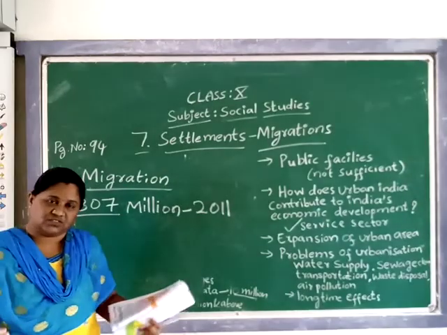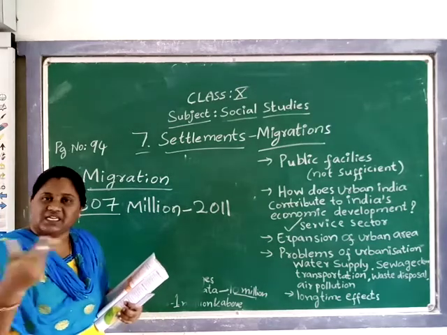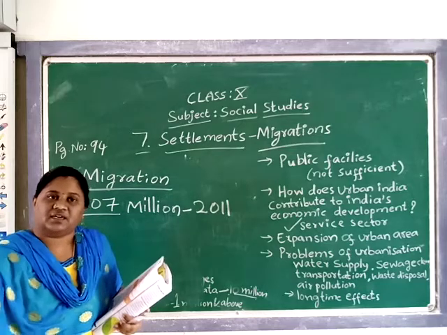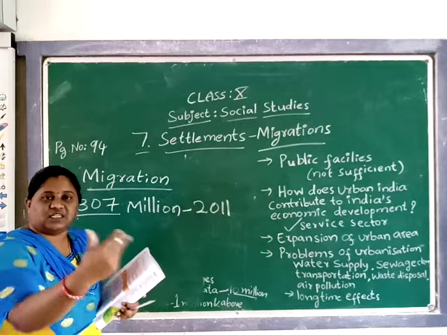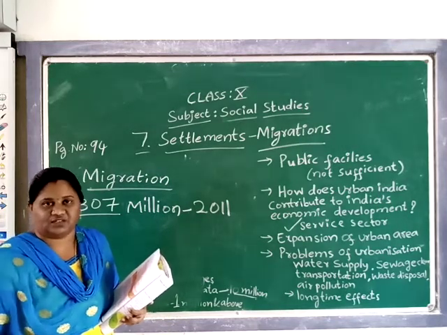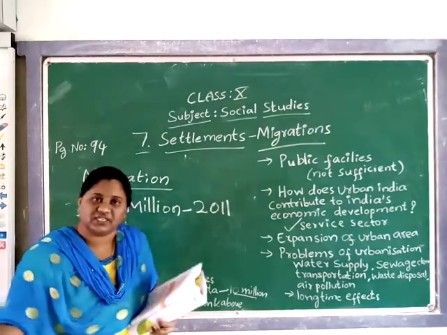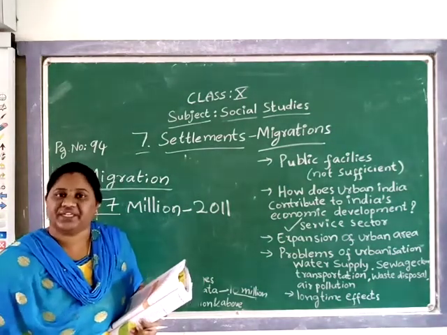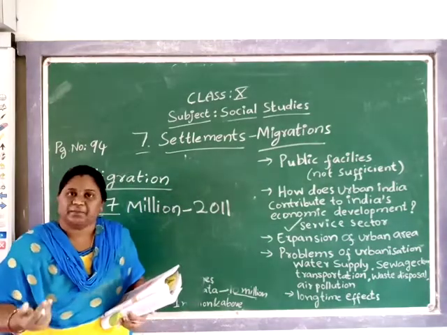Due to many reasons. Of course, a woman marries and migrates to another place, that is also considered a kind of migration. And a skilled person, an IT professional, migrates to another state or other place to do a job. That is also one kind of migration. And a family earning only 5,000 in the village wants to earn more than what he earns here. When he shifts to other areas, we also consider that migration.